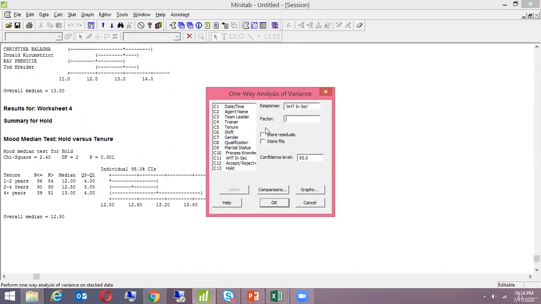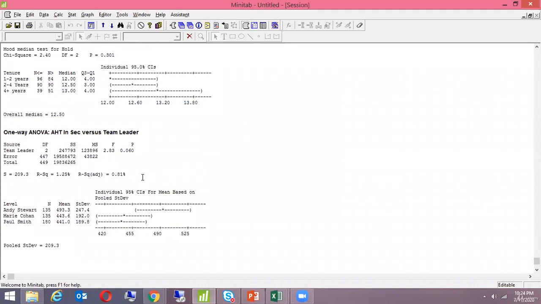And in Factor, you can mention team leader. So here, the p-value is 0.060. And you look at the means here. Which of these three do you think you will be working on?